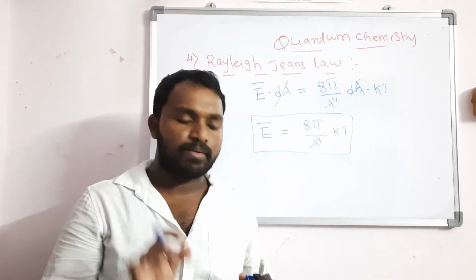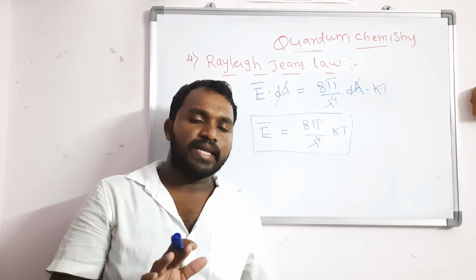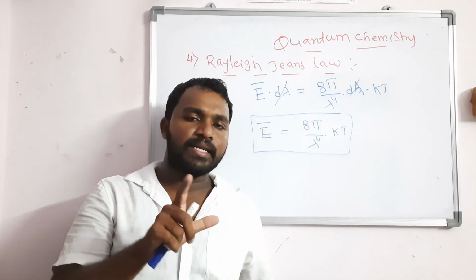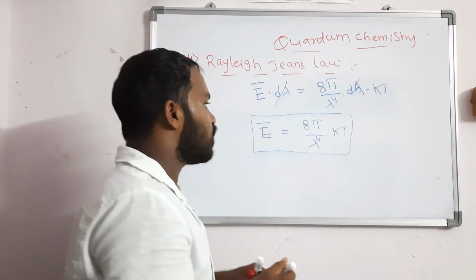So this is all about black body radiation. In the exam, if they ask the question, you should write at least 2 laws and the representation of the black body radiation.